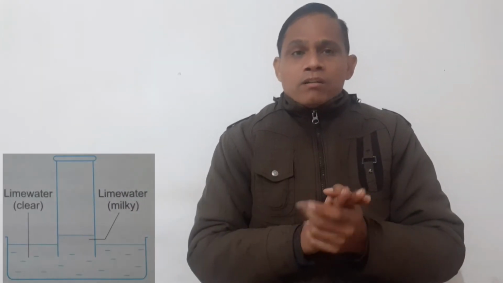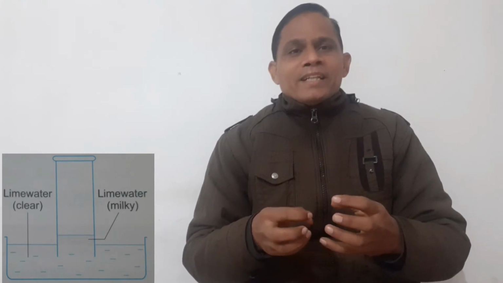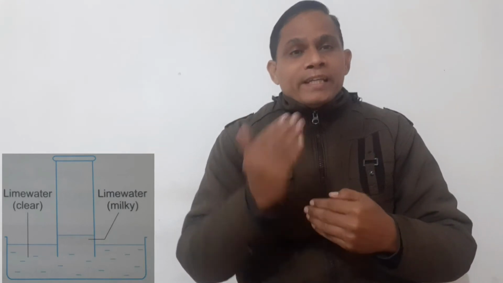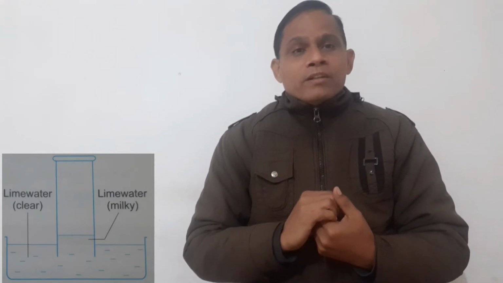When all of the charcoal has burned completely, cover the gas jar with the lid, invert it, and place this jar in a trough containing lime water. You will see that lime water will rise in the gas jar and turn milky. And lime water can be turned milky with the help of carbon dioxide. It proves that carbon dioxide is generated during this process.